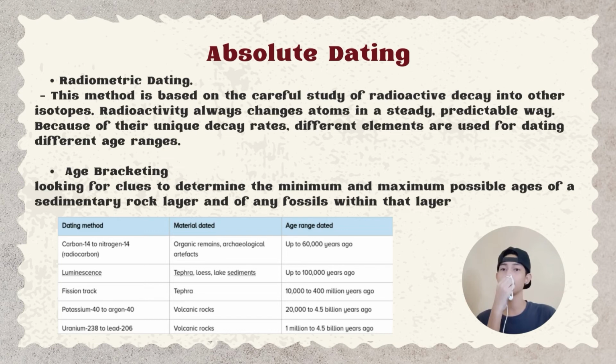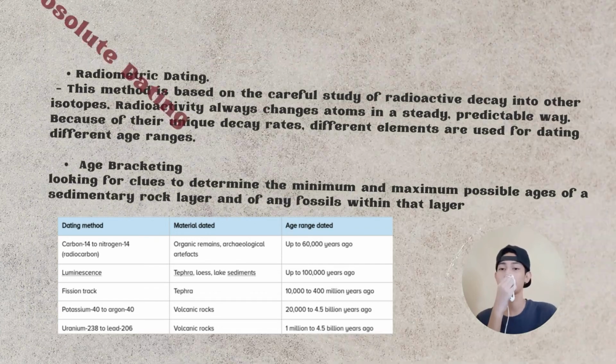Radioactivity always changes atoms in a steady, predictable way based on their unique decay rates. Different elements are used for dating different age ranges, like these ones. For example, carbon-14 to nitrogen-14, which is radiocarbon. These atoms can be found in organic remains and archaeological artifacts that can date up to 60,000 years ago. Secondly, age bracketing. To look for clues to determine the minimum and maximum possible ages of a sedimentary rock layer and of any fossils within that layer.